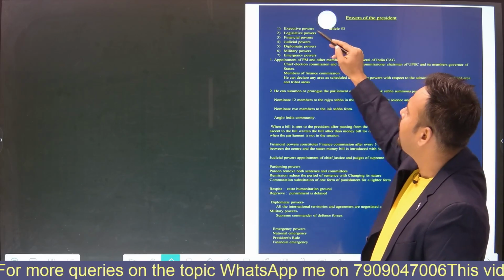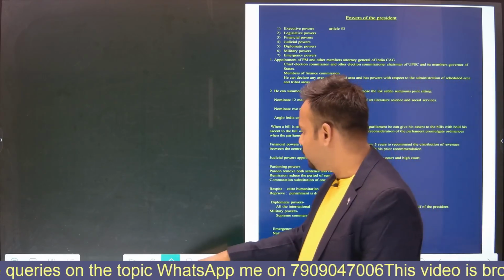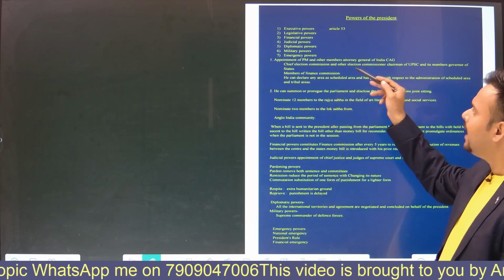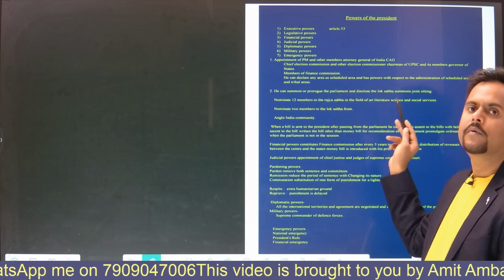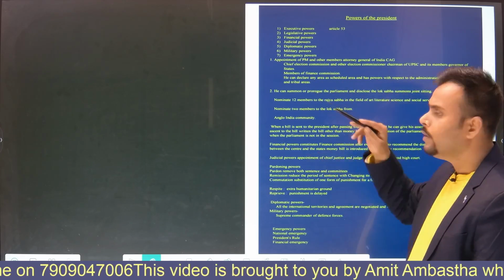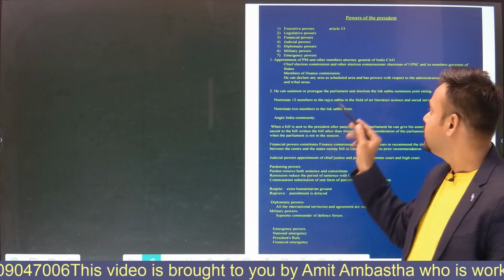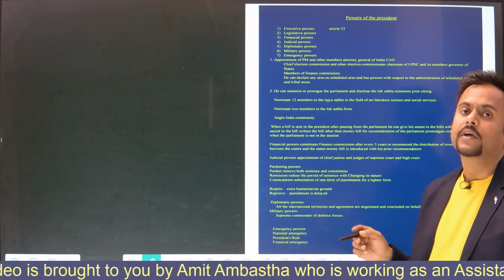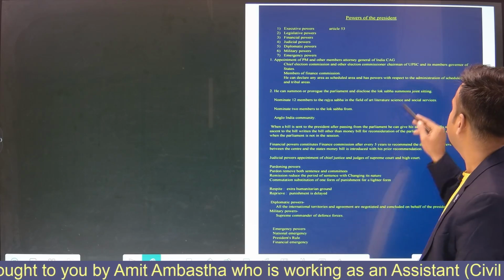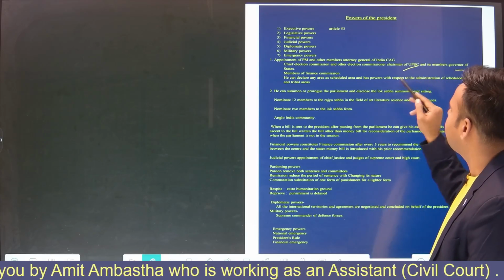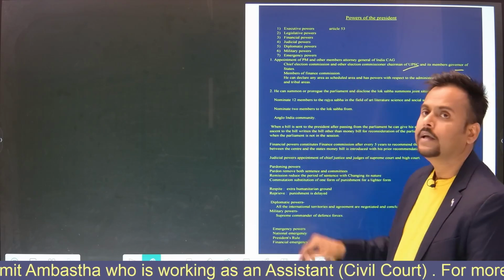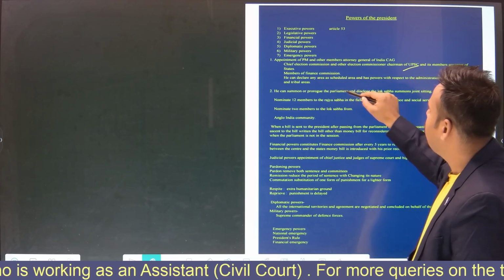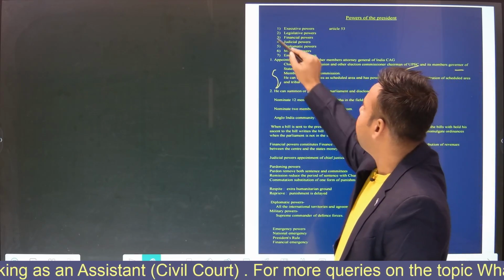This executive power comes under the purview of Article 53 of our Indian Constitution. Executive power includes the appointment of the PM, the Prime Minister, and all the other Council of Ministers, the Attorney General of India, the CAG, the Chief Election Commissioner, the other election commissioners, the Governors of States, the UPSC Chairman and the members of the UPSC, the Finance Commission, everyone. He has the power to appoint all these under the executive power.